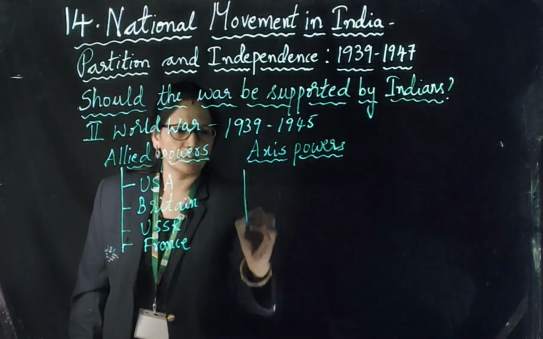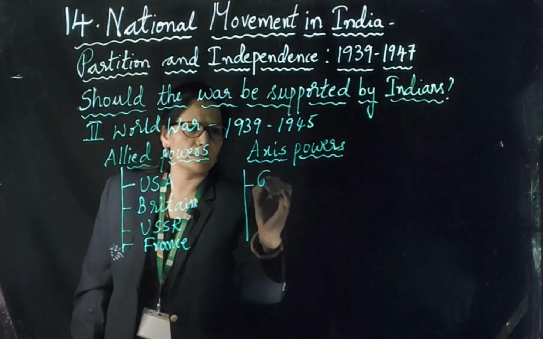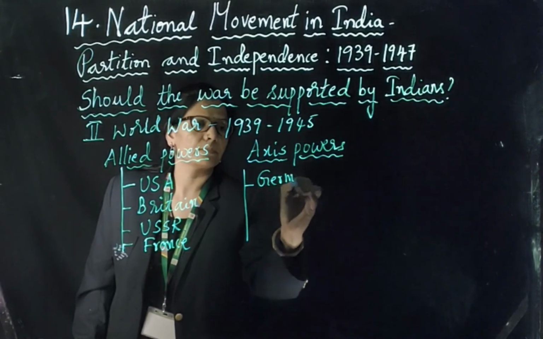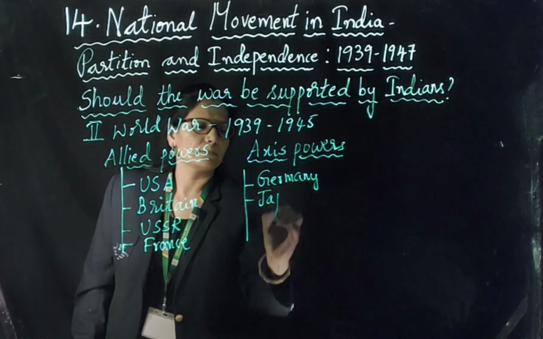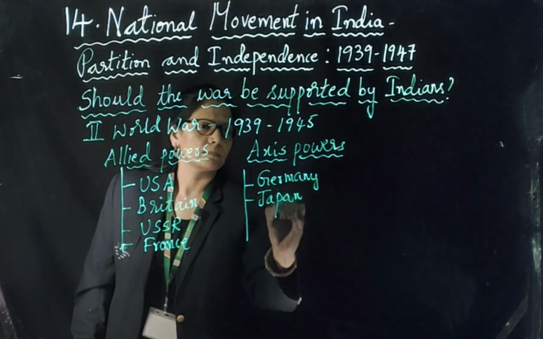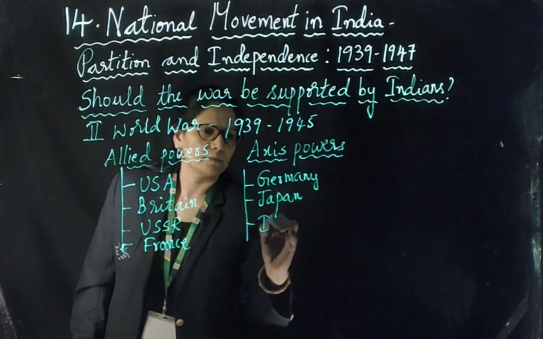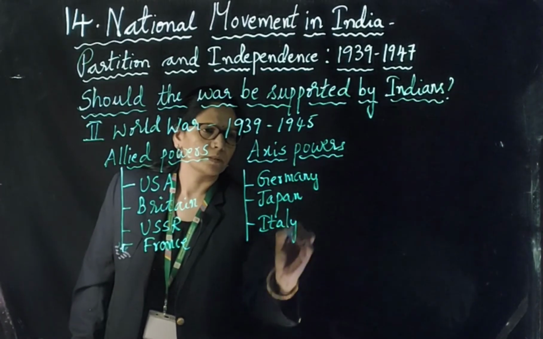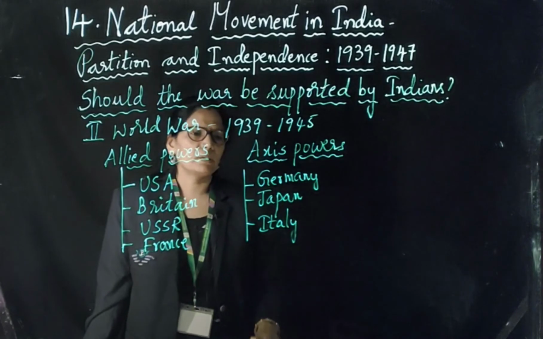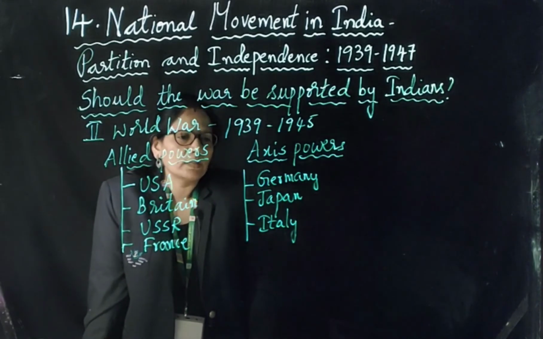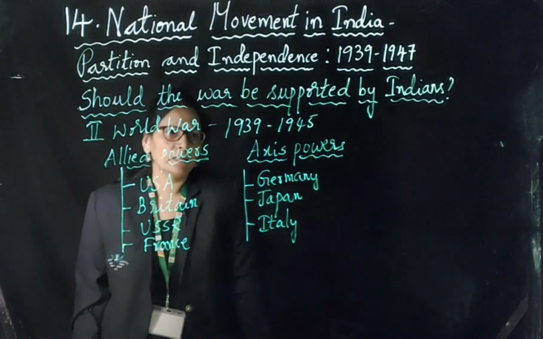The Axis powers were another group in the Second World War: Germany, Japan, Italy. Not only this, many other Axis forces were there, like Romania, Bulgaria, etc.